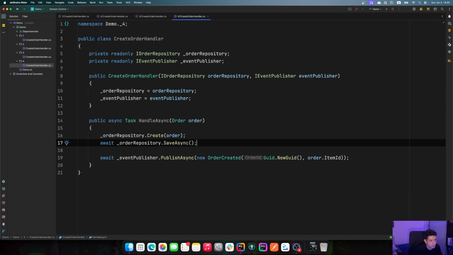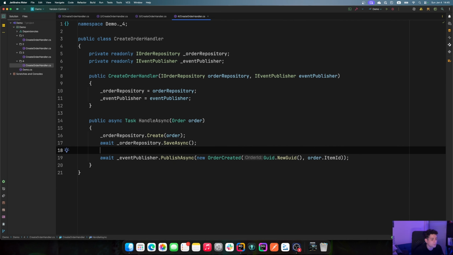But again, that publish async method is an IO call. So what if that publish async method fails because of a network error or anything else? Again, we have that inconsistent state. We have accepted an order, but we haven't updated the inventory. So then you try to solve that, and you see things like the outbox pattern.